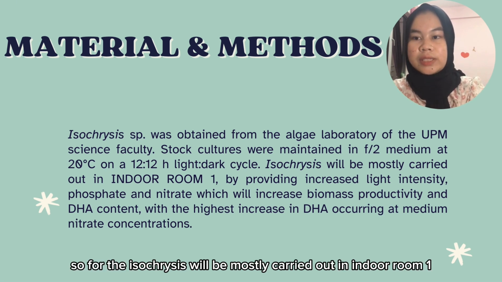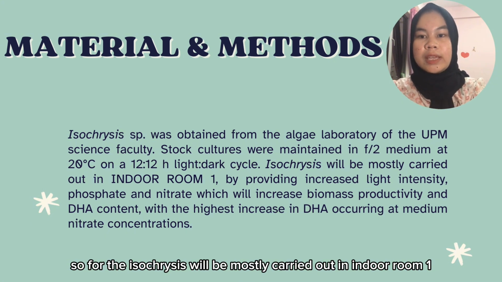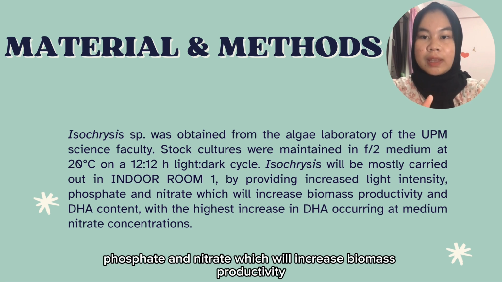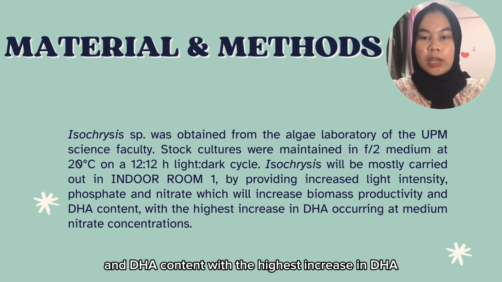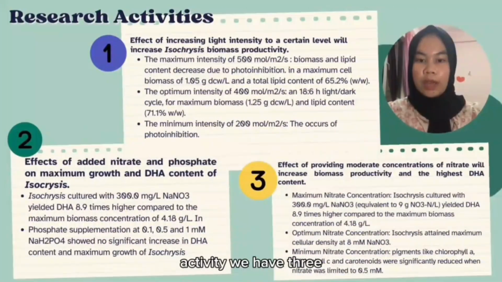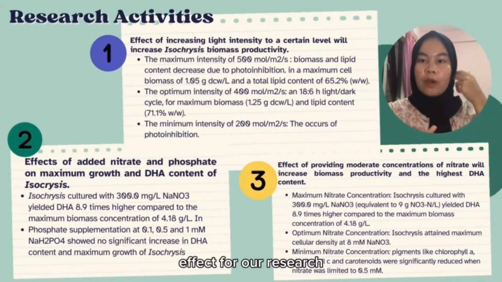The isochrysis work will be mostly carried out in indoor room 1 by providing increased light intensity, phosphate and nitrate, which will increase biomass productivity and DHA content, with the highest increase in DHA occurring at medium nitrate concentration.